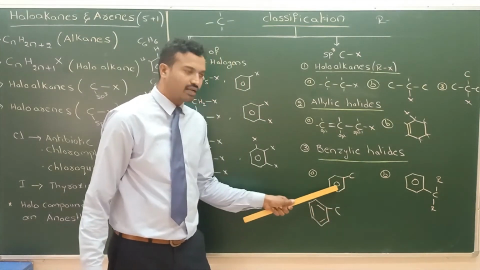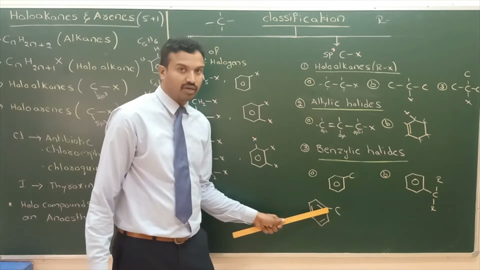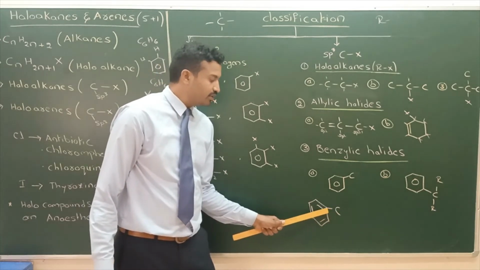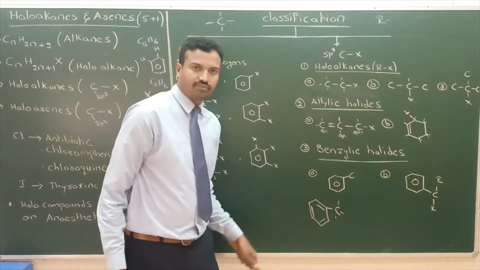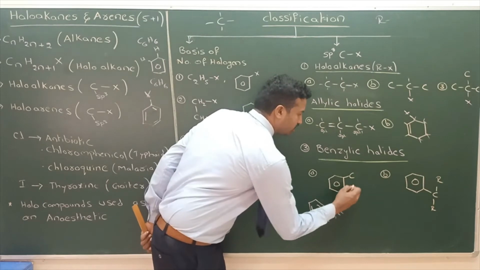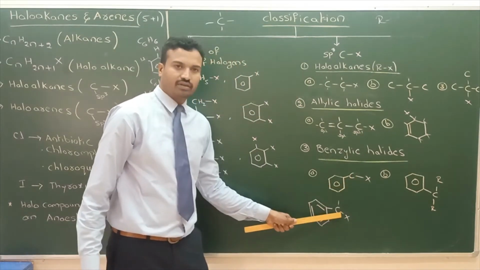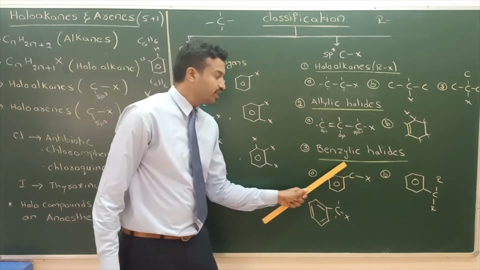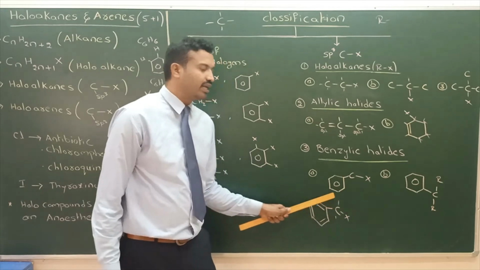We can write it like this or like this. Here the benzene carbons are sp2 carbon. One carbon is bonded to this carbon. This carbon is sp3 carbon. Why? All sigma bonds. Here halogen is bonded to this carbon. It is a benzyl group, so it is benzyl halide. An aromatic group, benzene, is there, so it is called benzyl halide.